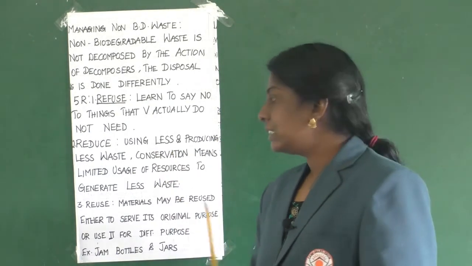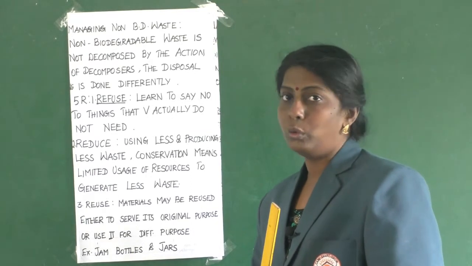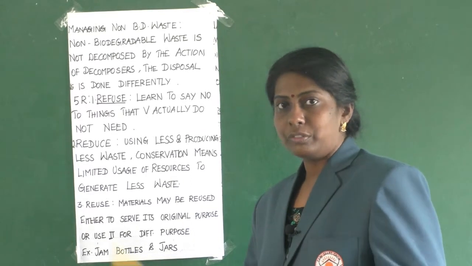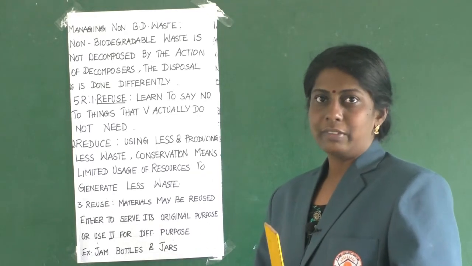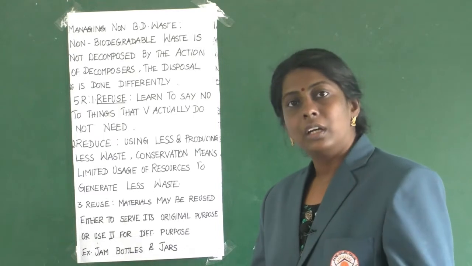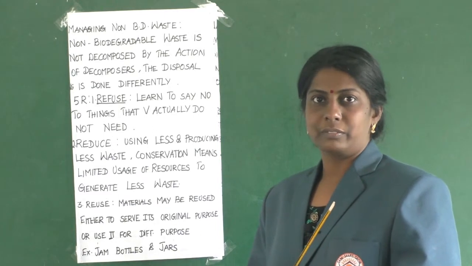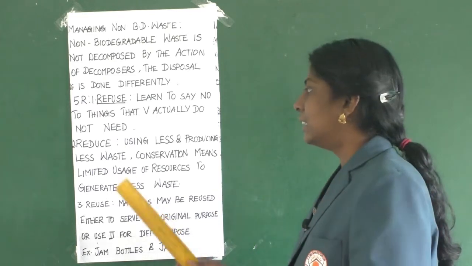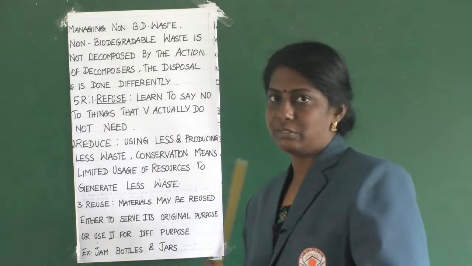Clear? This is like collecting unused pages from old notebooks at the end of the school session, and we can use those old pages, which have not been used, in a new book for rough work, isn't it? Yes, that's what reduce, using less and producing less waste.